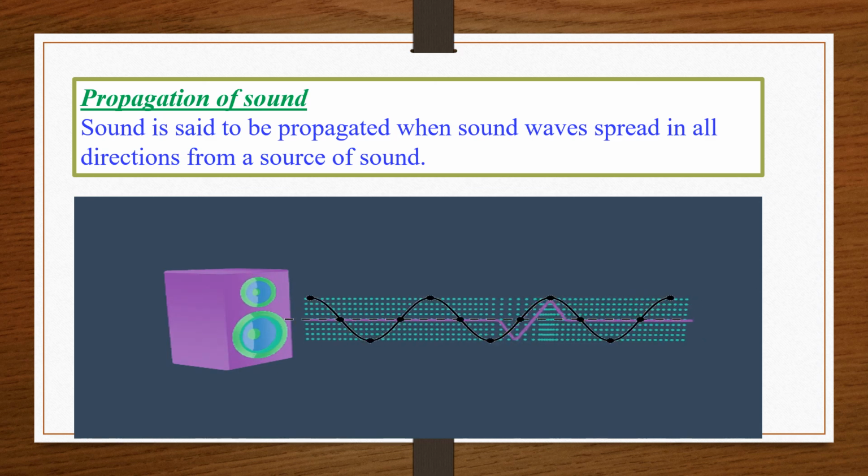Here you can see how the sound waves are actually moving from the source of sound in all the directions.